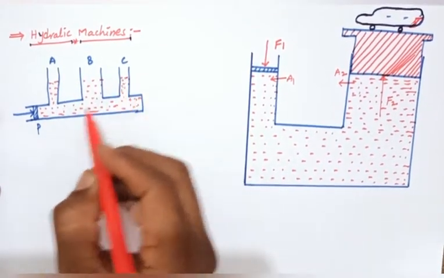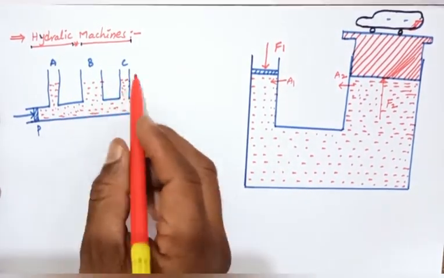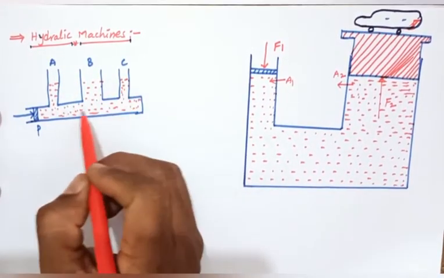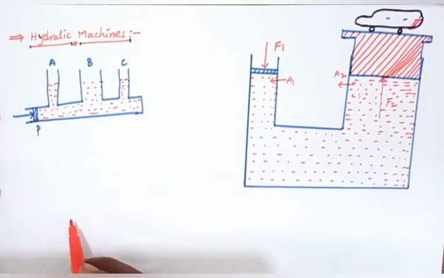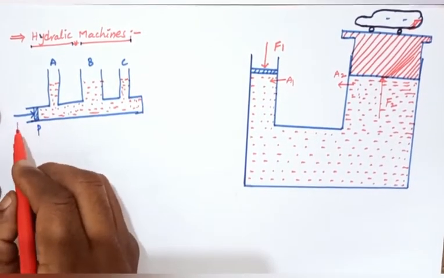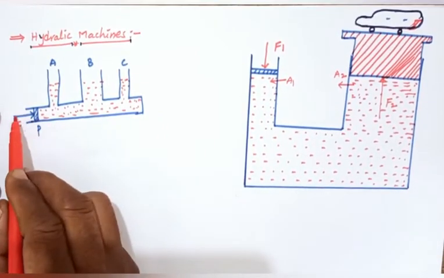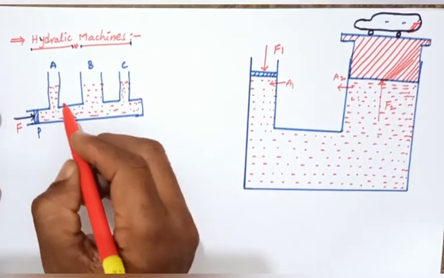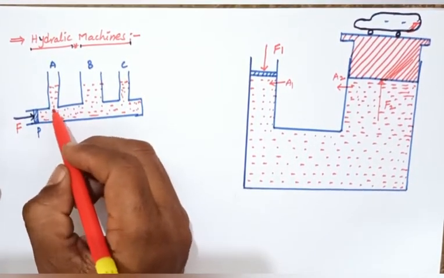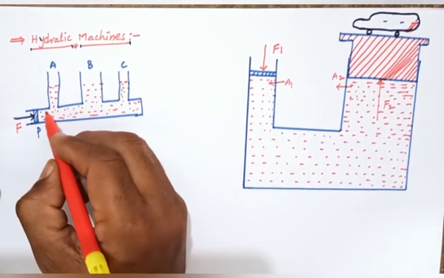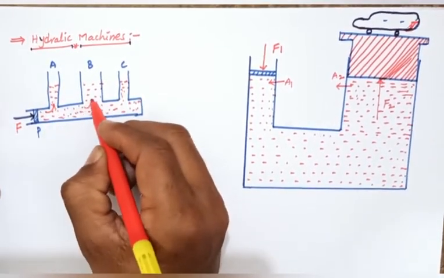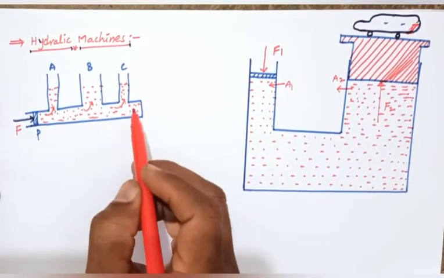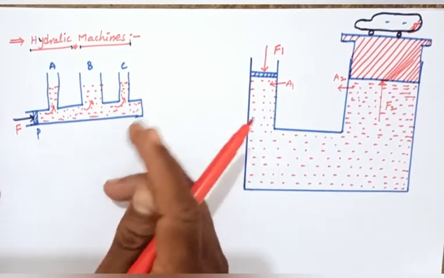As in the hydrostatic paradox, whatever the shape of these vessels, the liquid is at the same height. When the force is applied on this piston, what happens? The pressure is undiminished, and equal pressure is applied on every particle of oil, every particle of the fluid.